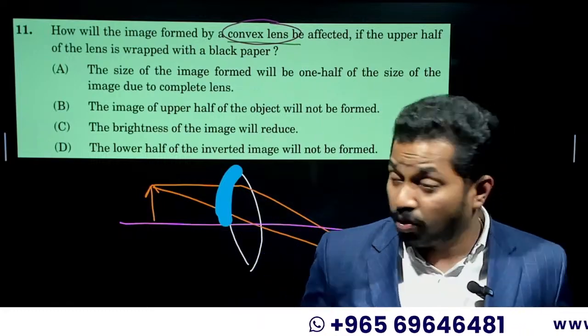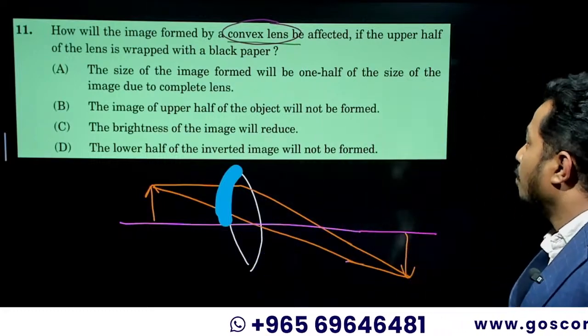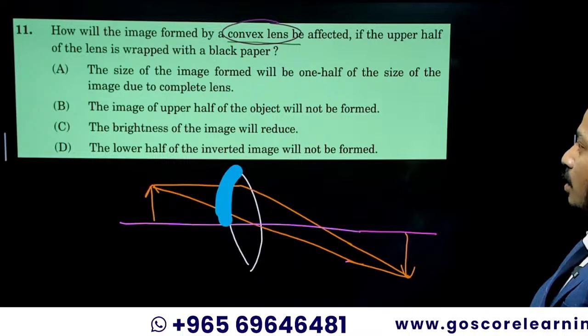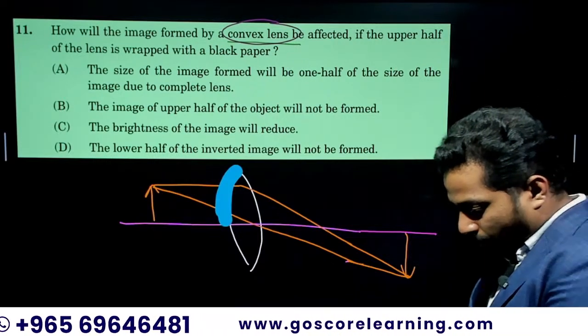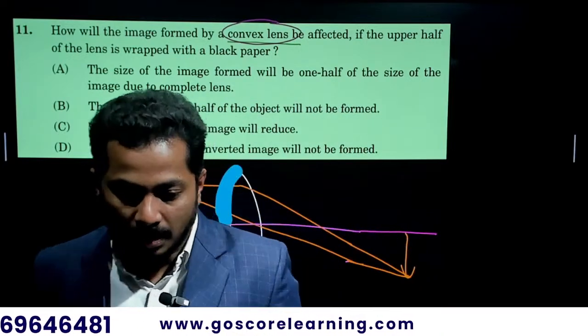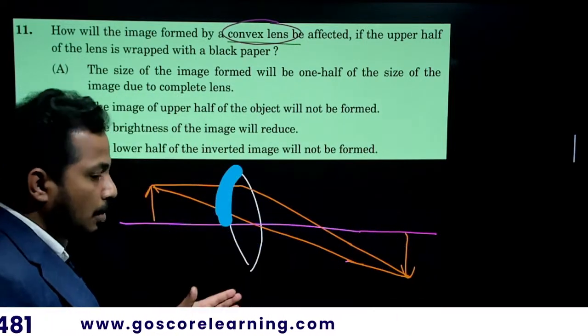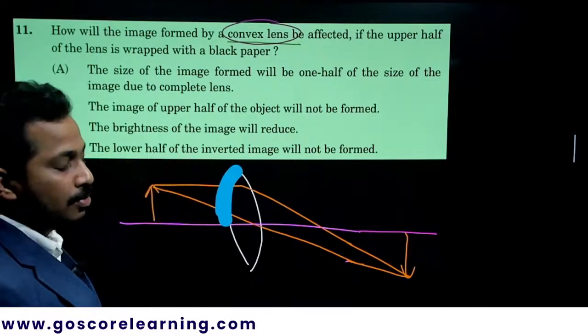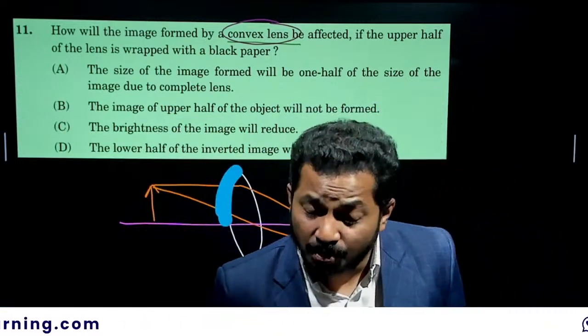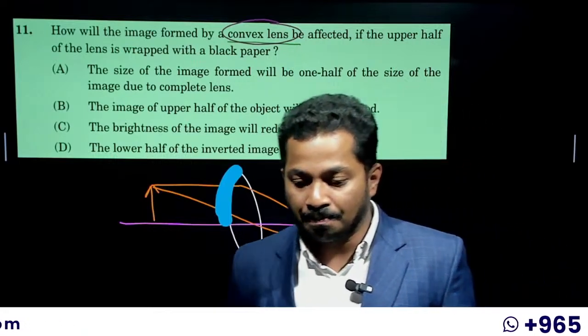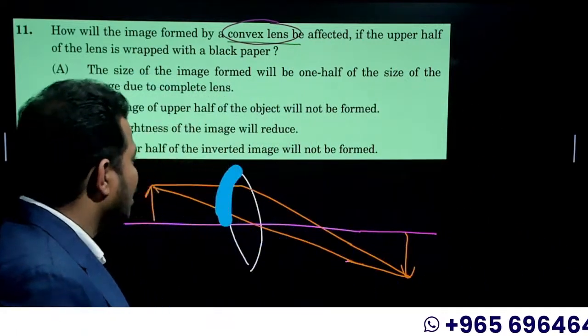So whether the image will be formed, what are the options? The size of the image formed will be one half of the size of the image due to the complete lens. So when the complete lens is there, an image is formed, and the size of the image will be halved because half of the lens is covered. Are you expecting that as the answer for this particular question? No way.